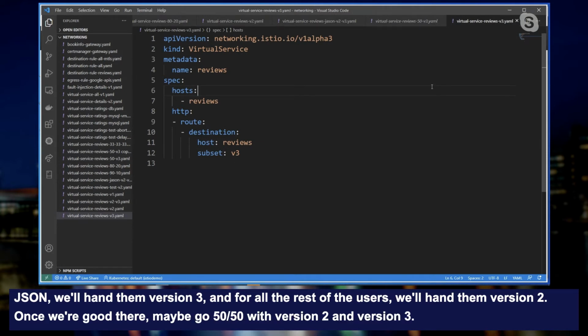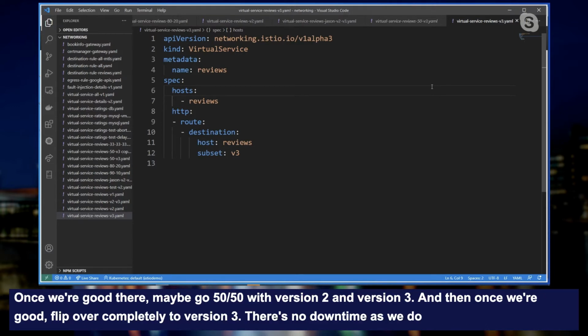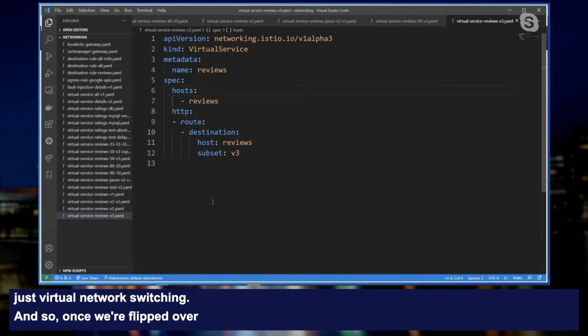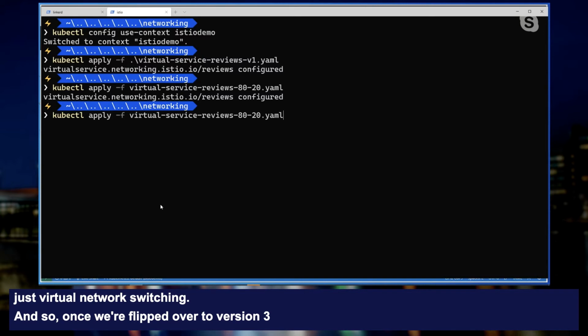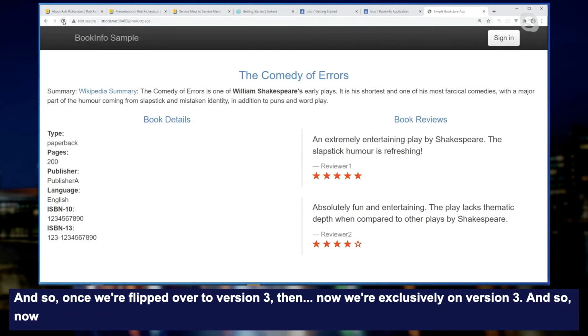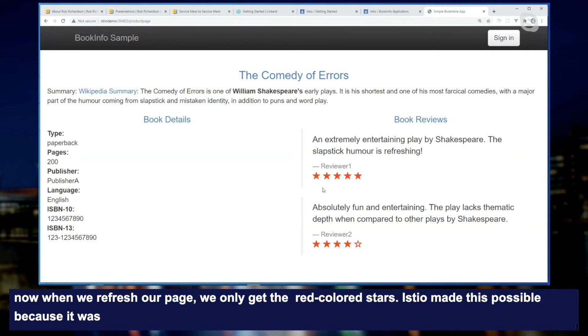There's no downtime as we do this, because this is all just virtual network switching. And so once we're flipped over to version 3, now we're exclusively on version 3. And so now when we refresh our page, we only get the red colored stars. Istio made this possible because it was able to virtually route traffic based on these rules.